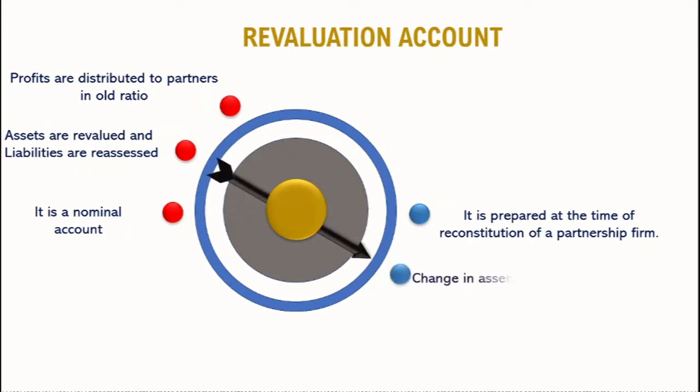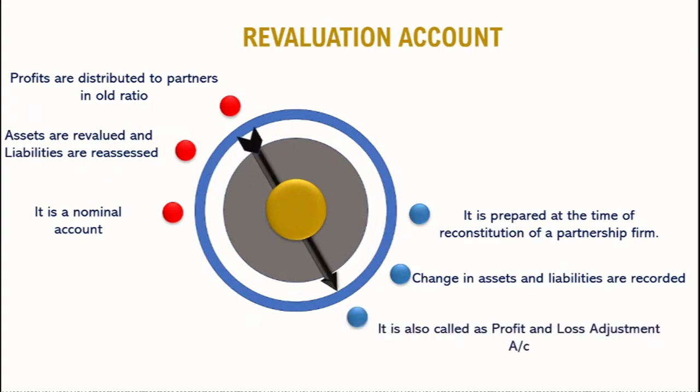In a revaluation account only the changes are recorded, meaning whatever increase or decrease is there in the value of assets or liabilities is recorded. Also, this account is called profit and loss adjustment account. The other name of revaluation account is profit and loss adjustment account.